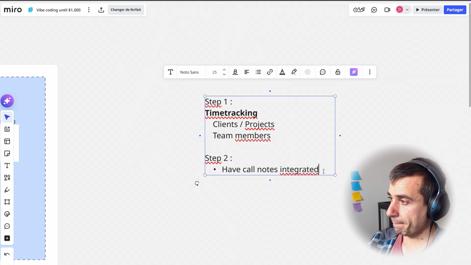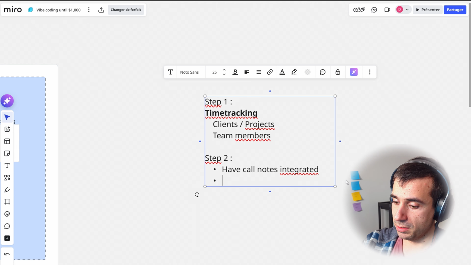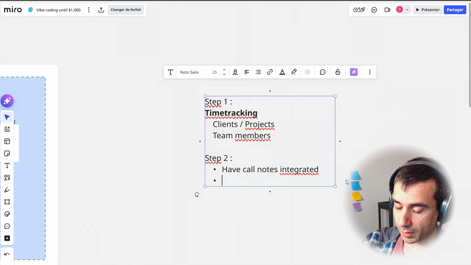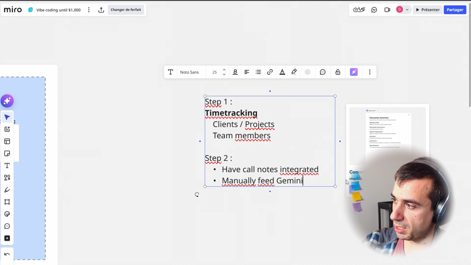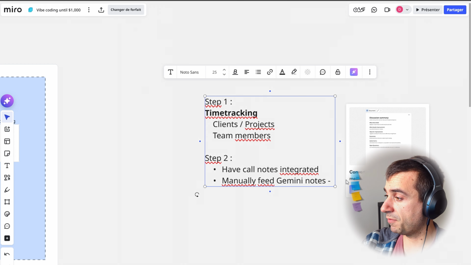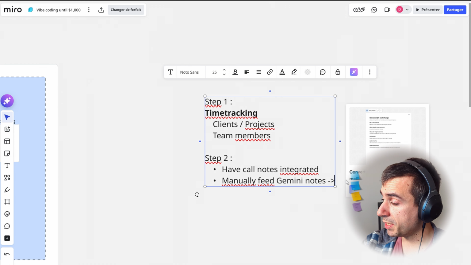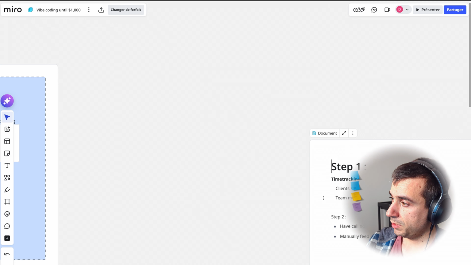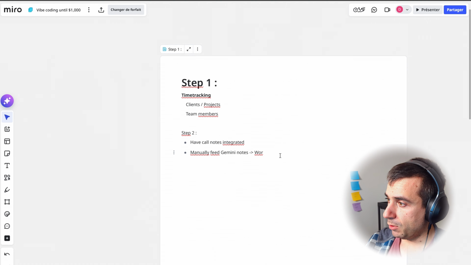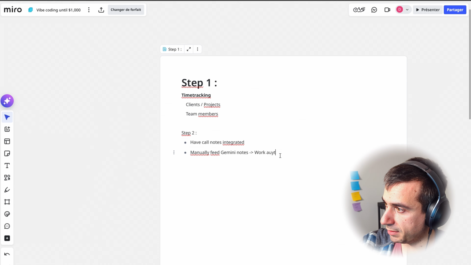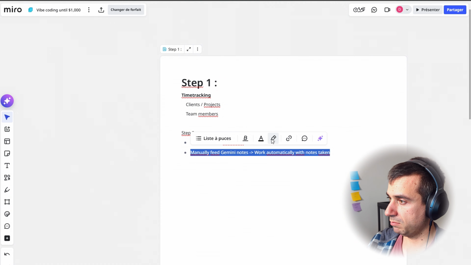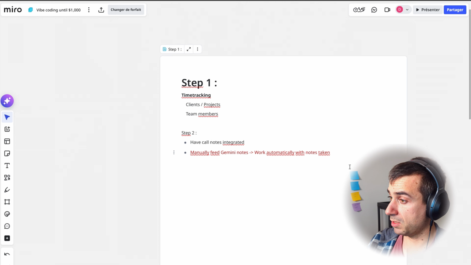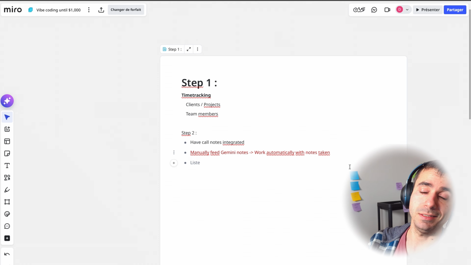So this is what we want. We have to have notes integrated. Maybe we're going to manually feed my Gemini nodes for now, but in a perfect utopic world, which is not right now, it would work automatically with note taking. I don't think we're going to be able to do that, so I'll just put it in red because it's not going to happen, but that's my ideal scenario.